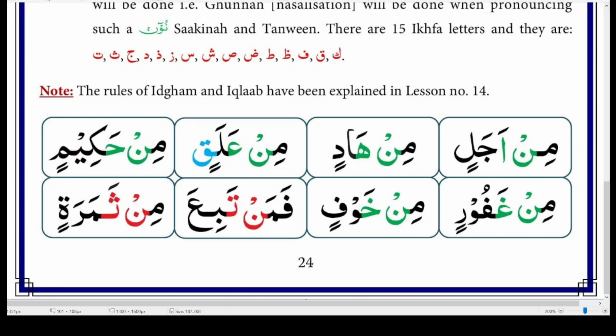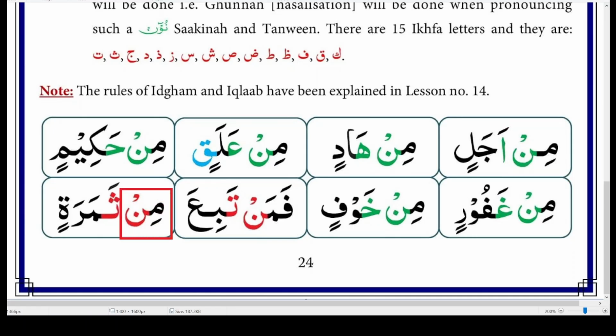And these rules are basically four different ways to pronounce a Noon sound. You don't always pronounce Noon with a normal, clear Noon sound. In fact, most of the time you don't pronounce it clearly. How do we pronounce it with a clear sound? It's this one, men. This is a normal, clear Noon sound. So sometimes we pronounce it this way, but not always.